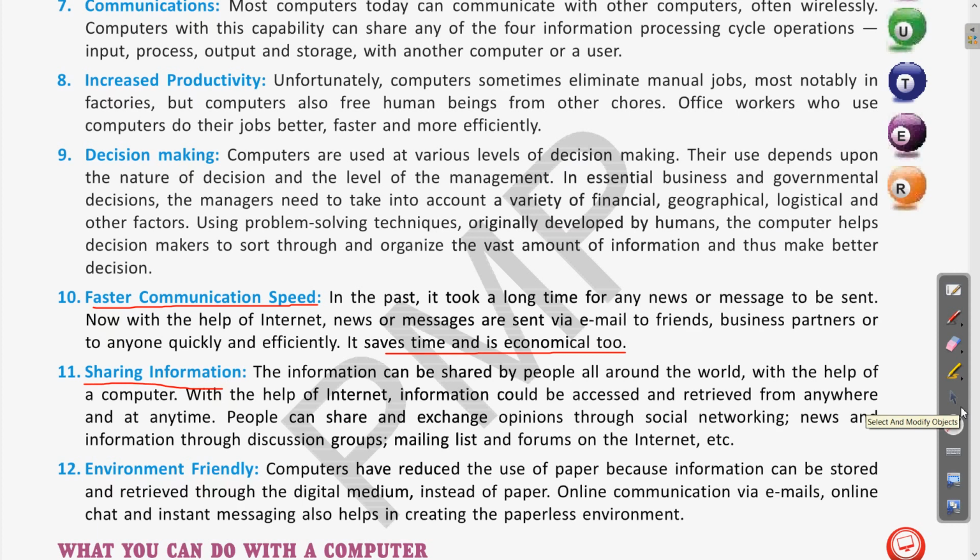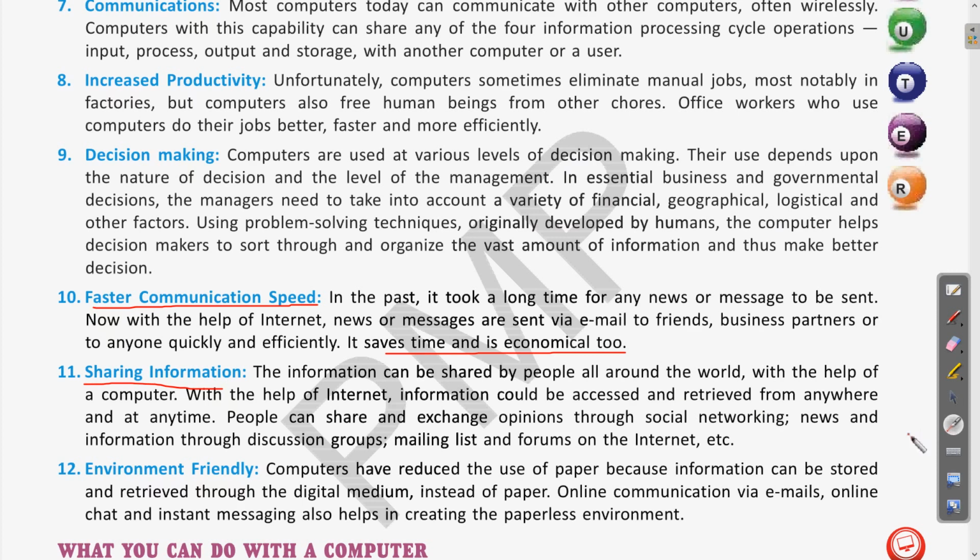Not only that, it also provides you the opportunity to earn money. There are different YouTubers and vloggers who make videos and earn their livelihood. This way the computers are providing us the space to express ourselves, and not only that, we can share our ideas with other people around the world.